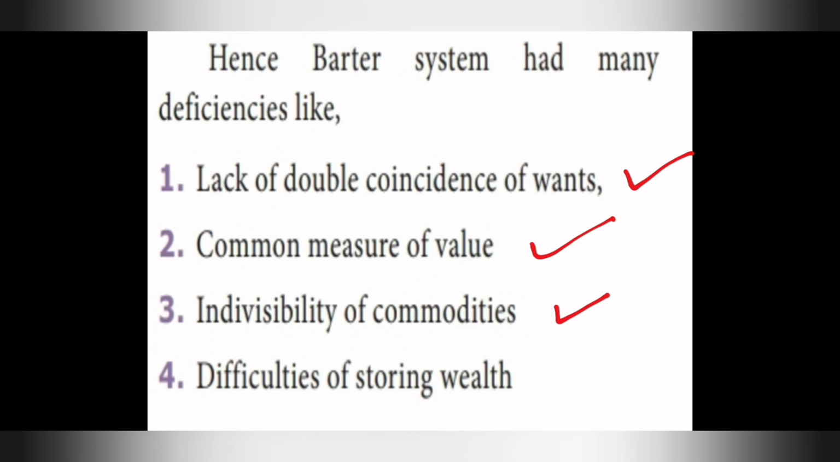The next one is difficulty of storing wealth. You can't store things for a longer time. If you get milk from the shop, you cannot store it for a long time. If you get fish from the shop, you cannot store it for a long time. Those days they did not have a fridge to store milk, fish or other perishable commodities. So there was difficulty in storing wealth.